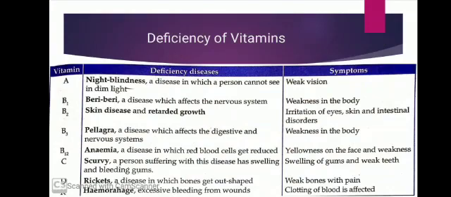Now moving to the next example. A child's bones are so soft that they bend easily. Most of your friends have bones that they can bend easily. So the child has vitamin D deficiency and the disease is called rickets. In rickets, the bones get out of shape, and weak bones with pain are the symptoms of rickets.